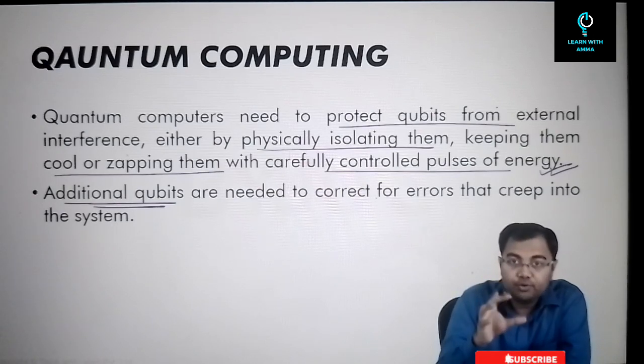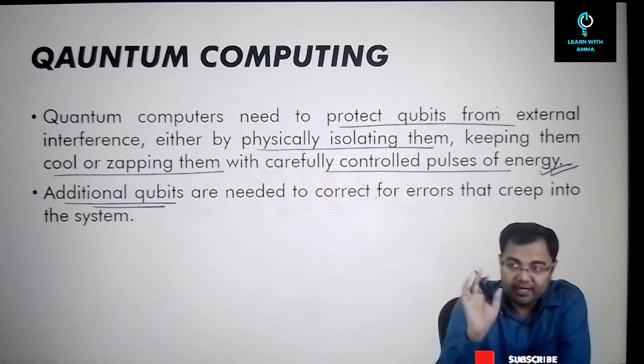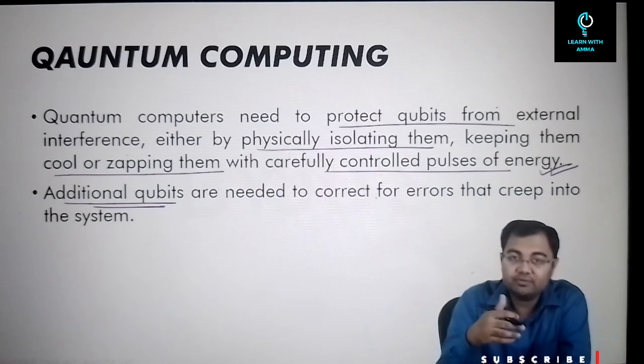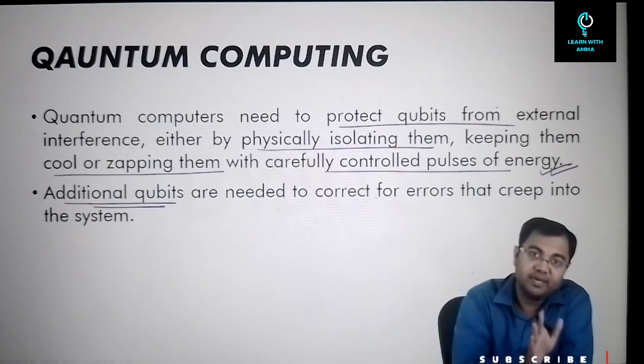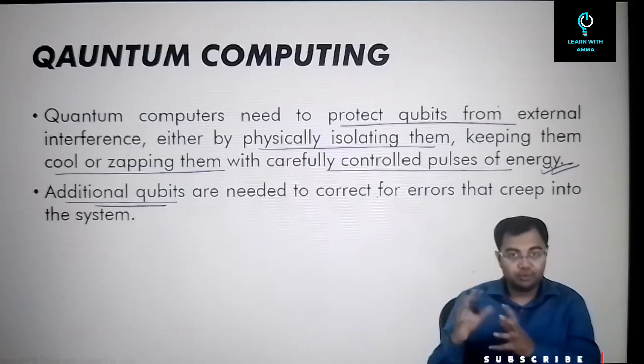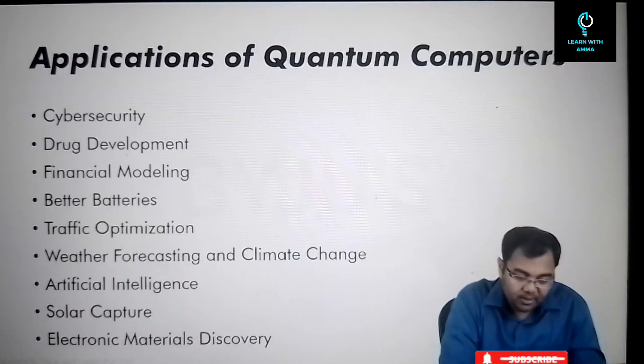First, we have to make sure that the system is isolated from the external environment so that the qubits do not get destroyed. And in any case, if something like that happens, we always keep extra qubits so that those extra qubits can replace anything that gets damaged.